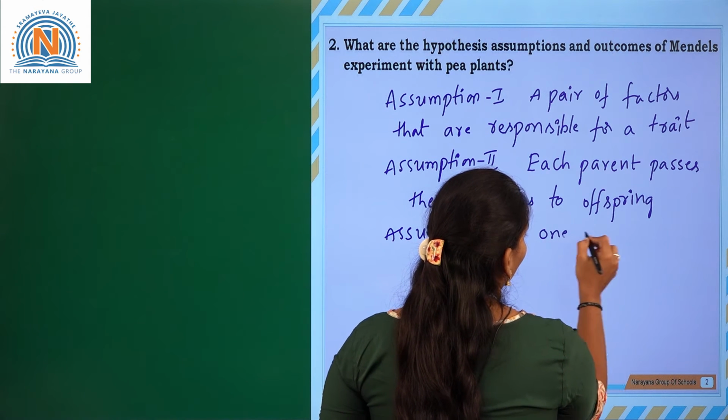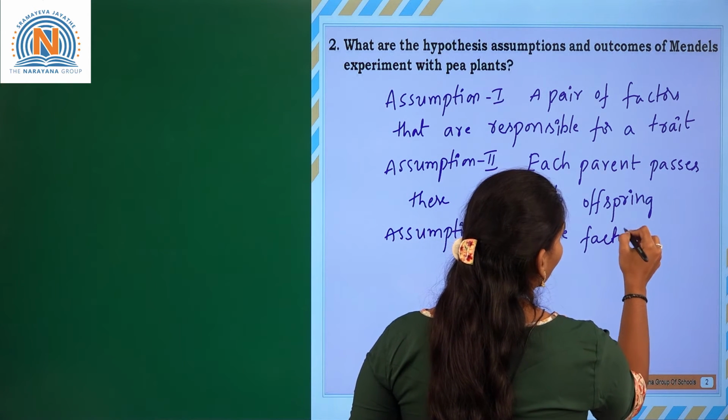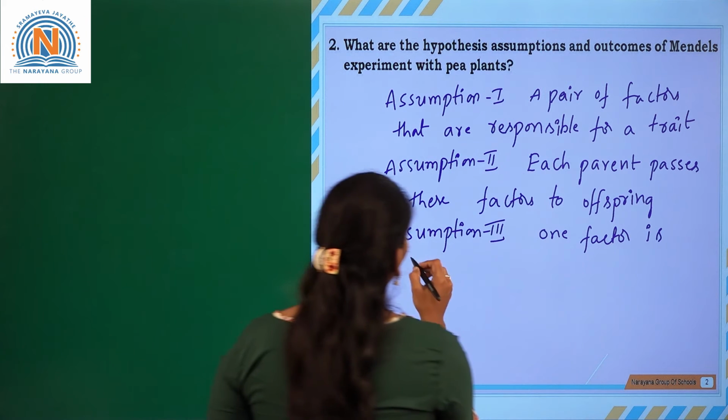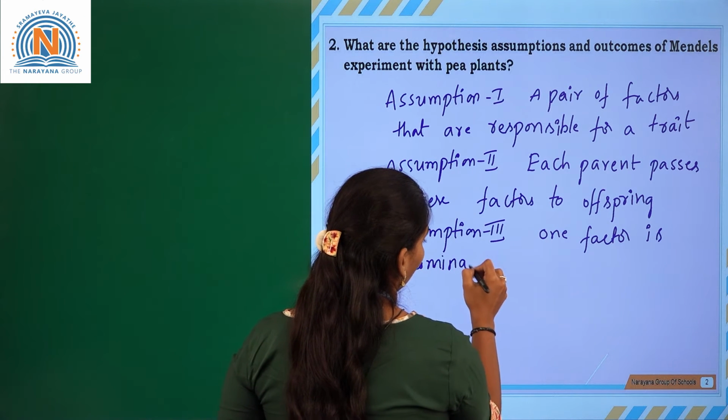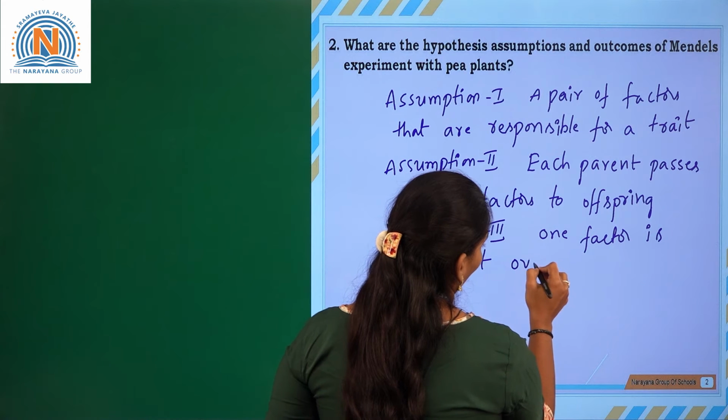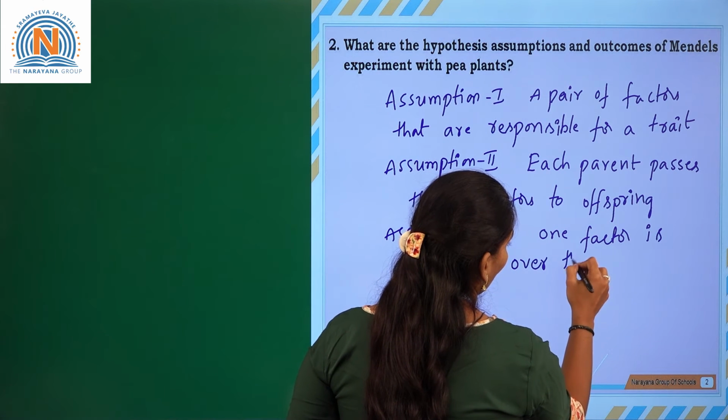So one factor is dominant over the other.